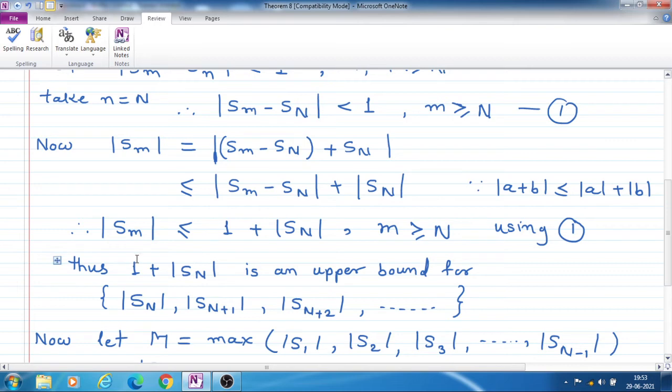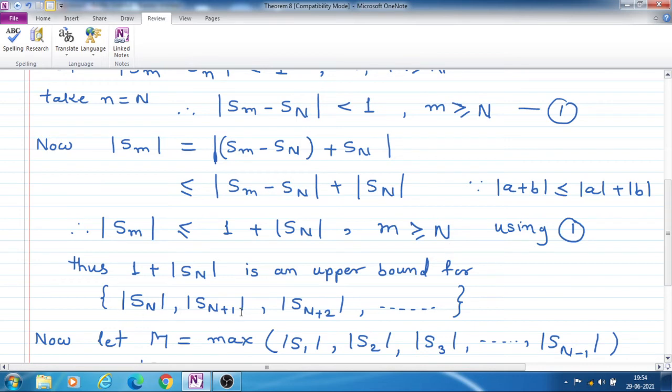This is for all m greater than or equal to capital N, that means for the terms starting from S capital N. So modulus of the mth term is less than 1 plus modulus of S capital N. This is for the terms mod of S capital N, next term mod S N plus 1, next term mod S N plus 2, and so on, m greater than or equal to N.